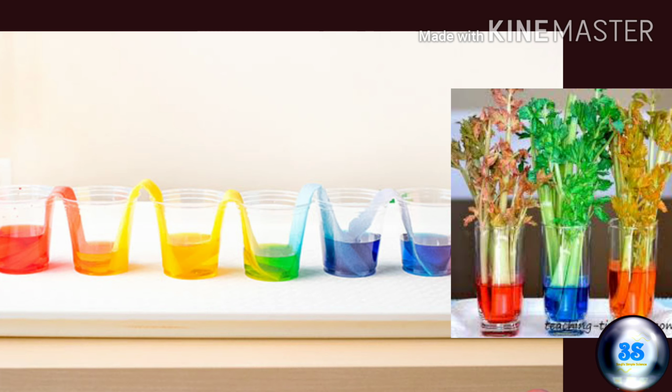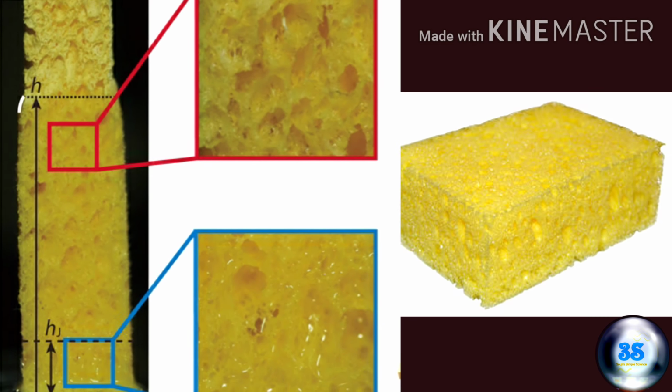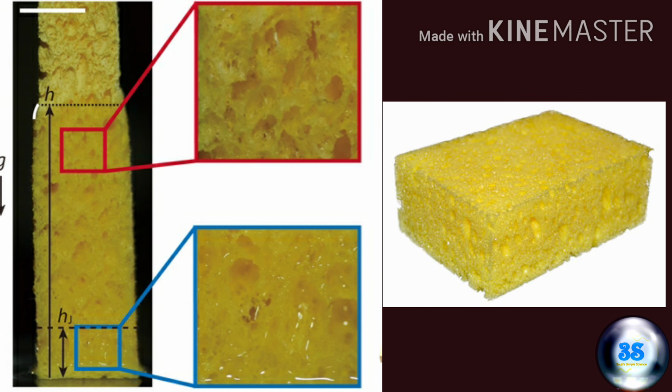Paper towels are permeable and porous, meaning that they contain small spaces that both liquid and air may pass through. The small pores of a sponge act as small capillaries, causing it to absorb a large amount of fluid.